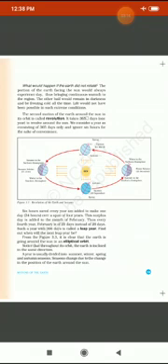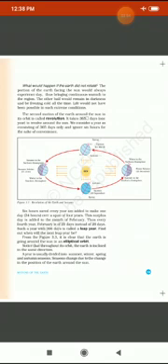Students, now the second movement of the earth is revolution. Revolution is the movement of the earth around the sun. Let me tell you one thing, don't get confused: the earth rotates as well as revolves together. The earth rotates on its axis as well as moves around the sun at the same time. So rotation and revolution are parallel. That's why we have day as well as seasons.